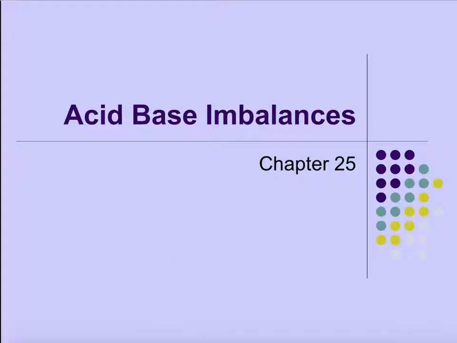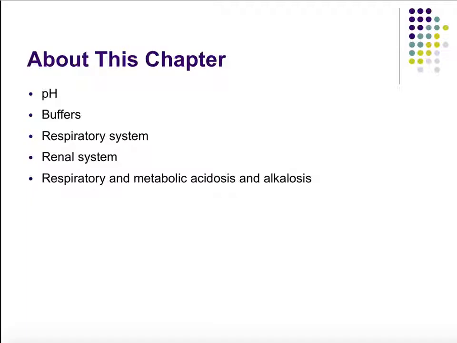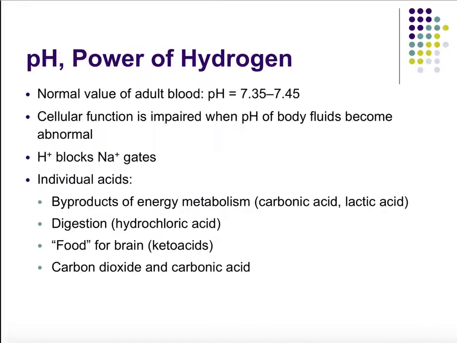Chapter 25, Acid-Base Imbalances. In this chapter, we're going to talk about pH as well as buffers and how the respiratory system and the renal system help to restore our body's pH. And then we'll talk about respiratory and metabolic acidosis and alkalosis. That theme will come up. It's all about pH. So what does pH stand for?